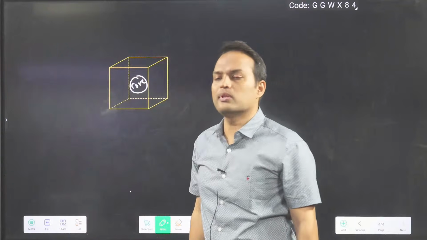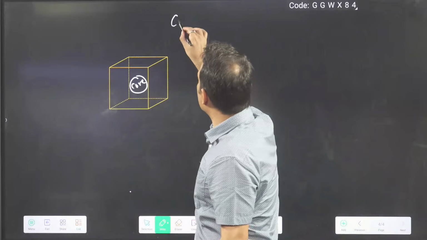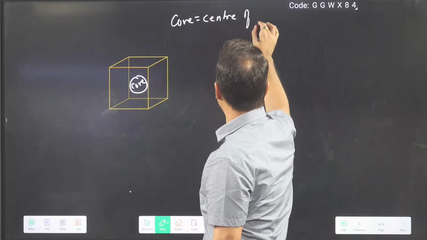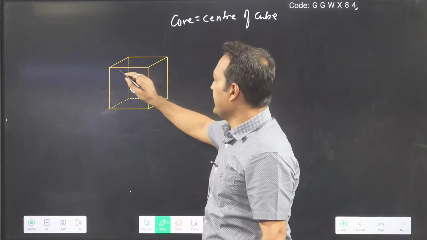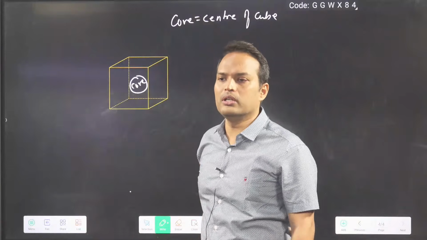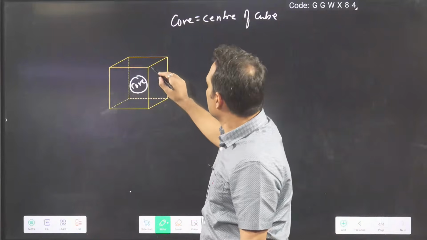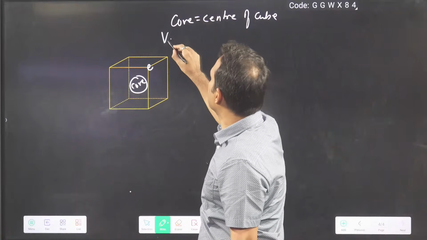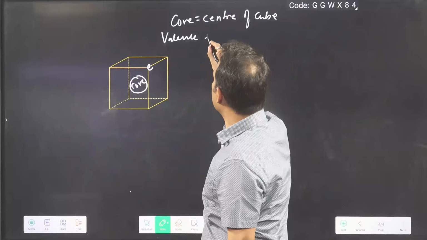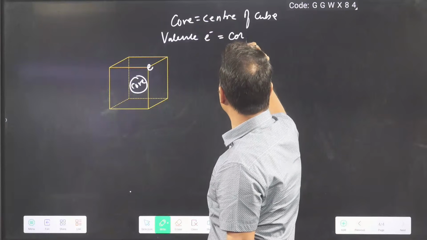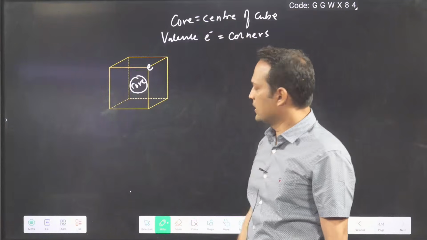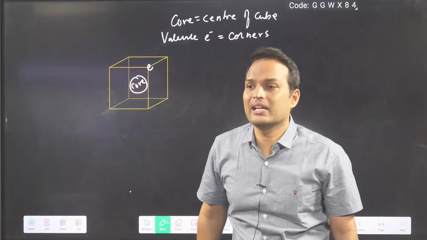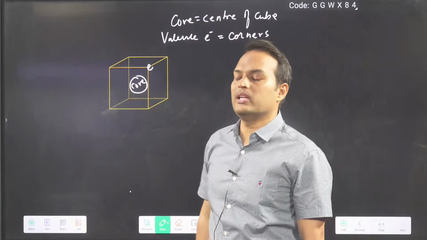So he assumed that the core is at the center of the cube. And how many corners are there in a cube? You will say, sir, 8. So these corners are occupied by valence electrons. Valence electrons are at the corners. So now this diagram represents how many valence electrons? Can you tell me?